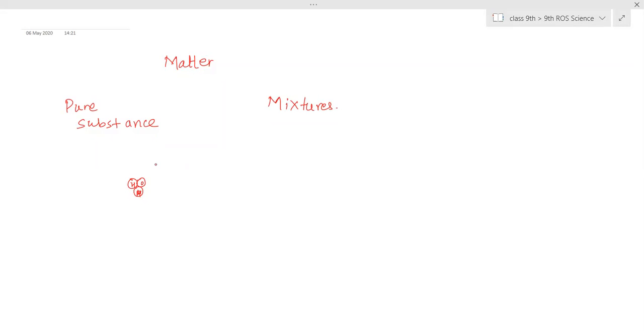Now, if we are seeing only salt and water, then why is it a mixture? It is a mixture because this composition is not fixed. In every drop of water, if you check, the amount of salt and the amount of water is not the same.